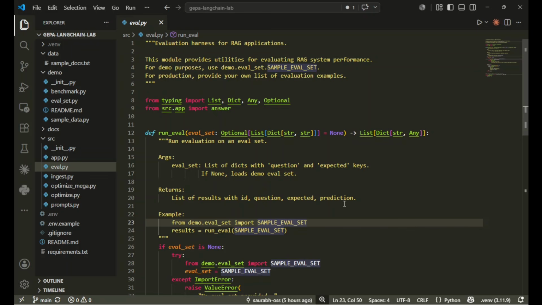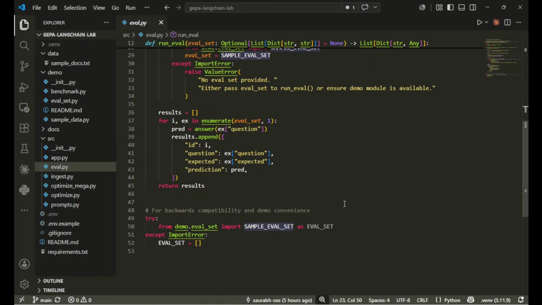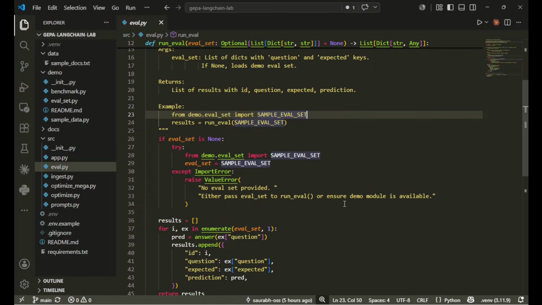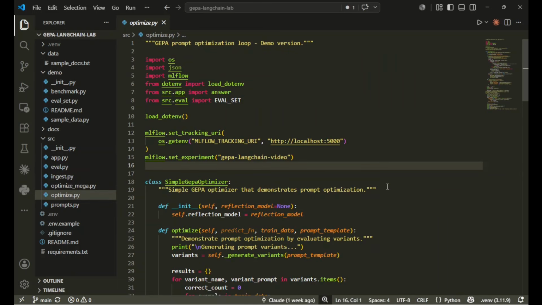That is the main part for this particular eval file. And now the main part, which is the optimization part, the gepa portion. Here, the interesting part, the optimize.py file.